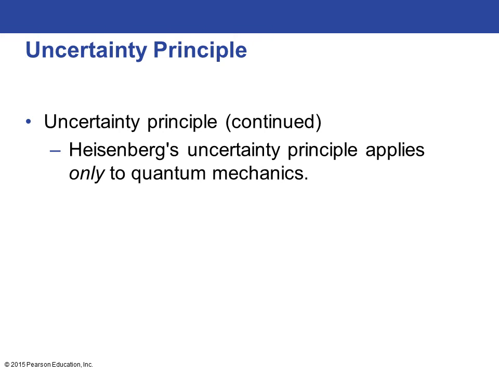Now, Heisenberg's uncertainty principle only applies to things at the quantum level, or to what they call quantum mechanics, looking at things at the quantum level. It doesn't apply to things at the larger level. So for example, working in a lab, things that we deal with for the most part on a day-to-day level, we can measure with a great deal of certainty, because the amount of change we cause at the quantum level by measuring it is so minute compared to the measurements that we're doing that we're not altering it enough to really alter our end results. So again, the uncertainty principle just applies to quantum mechanics.